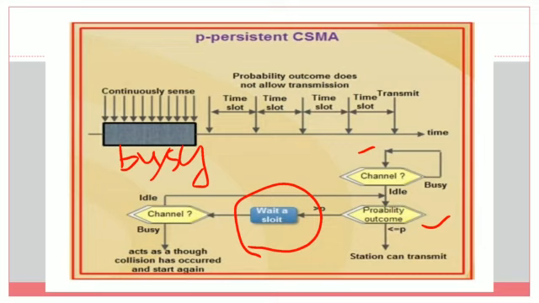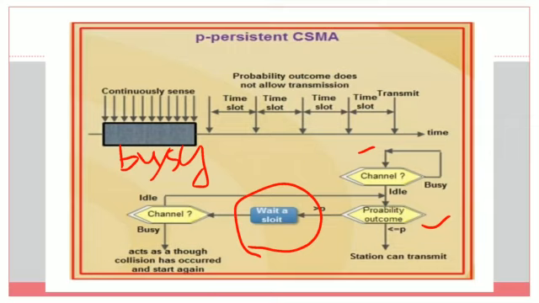What is the scheme here? Once it checks the channel and the channel is busy, then again it will sense the channel. If the channel is idle, then it will start transmitting the packet with a probability of p. Here also we have two cases.